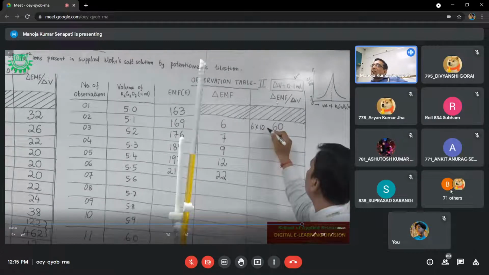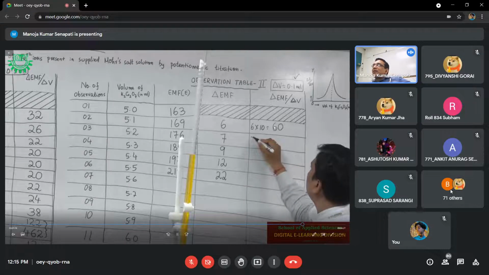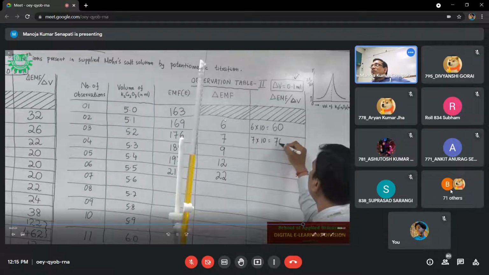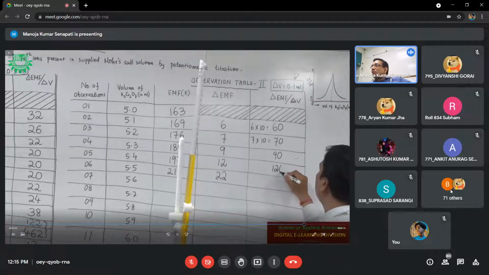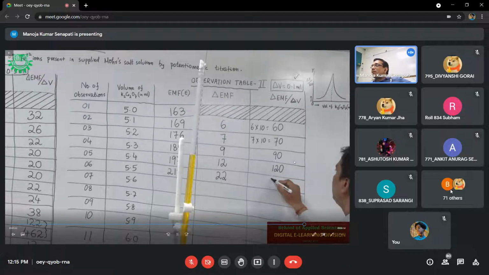When you are going to calculate del EMF by del V, here del V is 0.1. It is not 0.5, it is 0.1. So 6 divided by 0.1, 60. 7 divided by 0.1, 70. 9 divided by 0.1, 90. Similarly, it is being written. So you remember how to do the calculation.